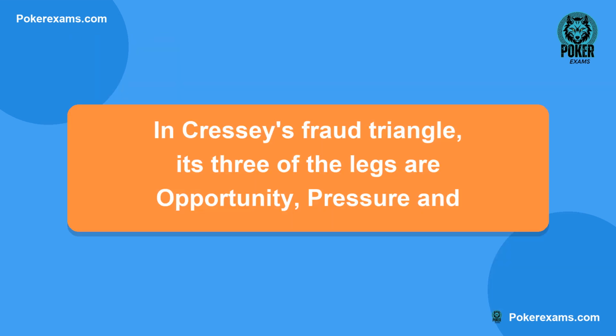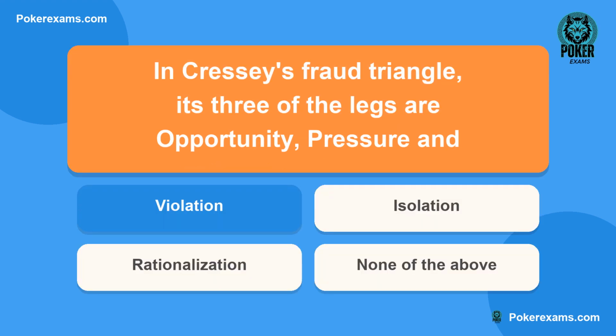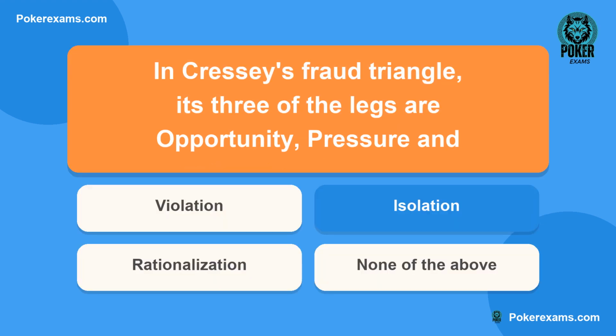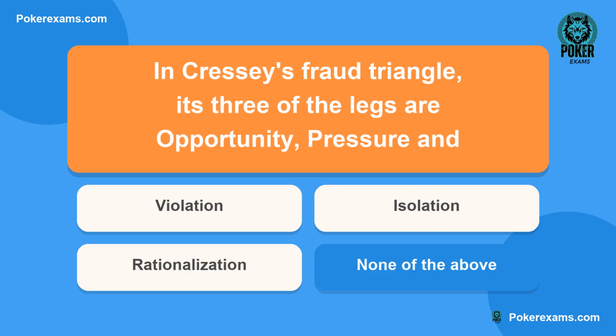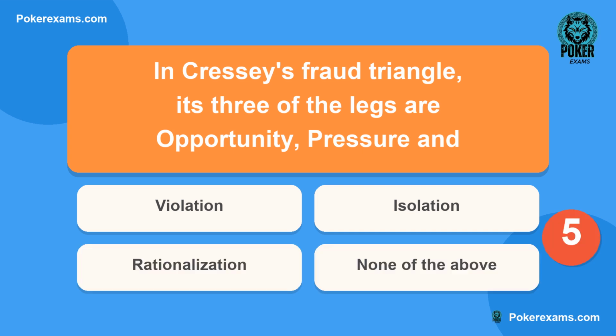Next question. In Cressey's fraud triangle, the three legs are opportunity, pressure, and. Is it A, violation? Or B, isolation? Could it be C, rationalization? Or lastly D, none of the above?